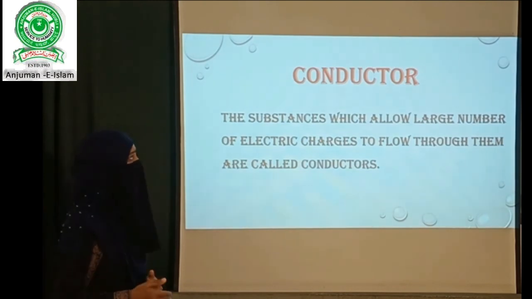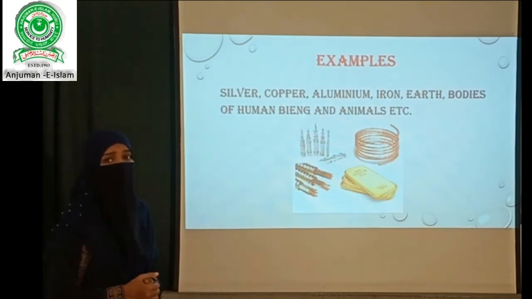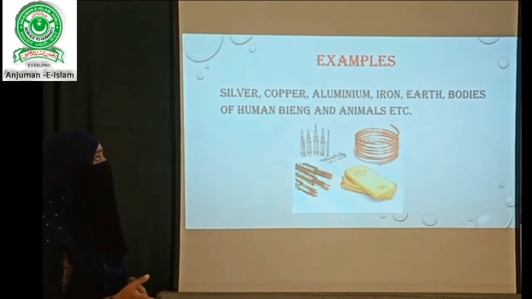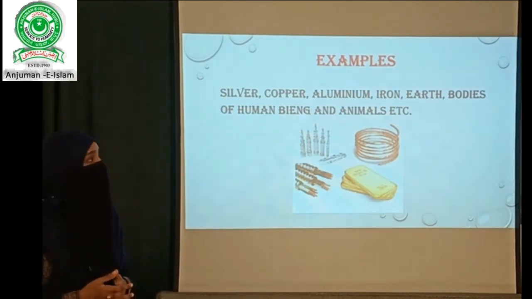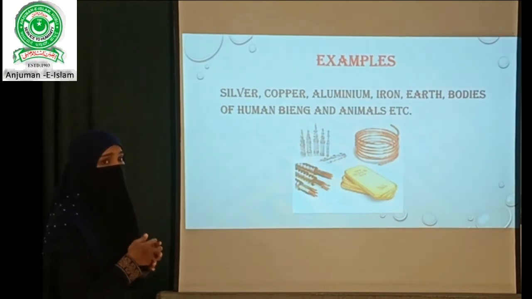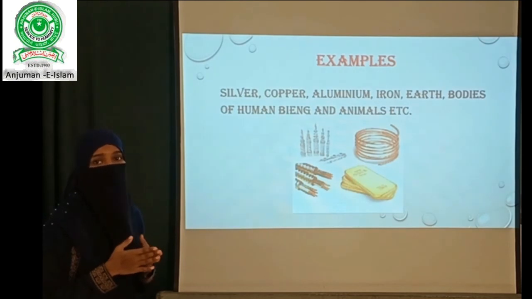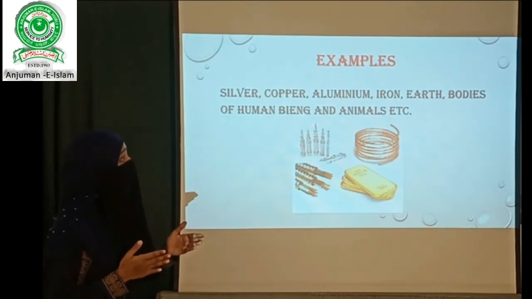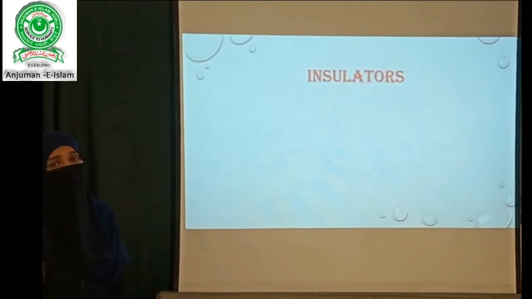So I can say the substances which allow a large number of electric charges to flow through them are called conductors. Some examples of conductors are silver, copper, aluminium, iron, earth, and human bodies as well as animal bodies. These are substances which have a large number of free electrons, and those free electrons can easily move through these substances. The next type of substance is insulator.